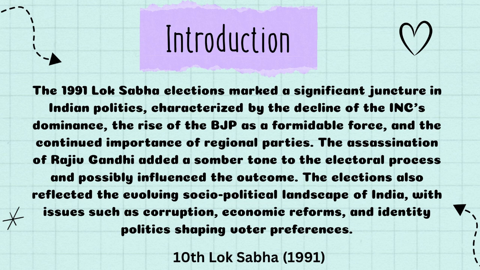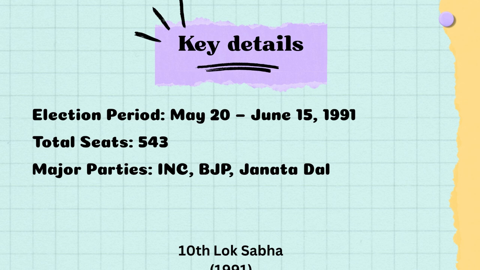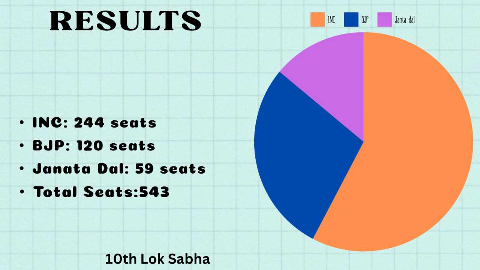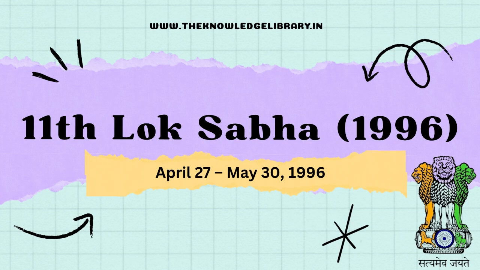shaping voter preferences. The key details of the 10th Lok Sabha elections were: the election period began from May 20 to June 15, 1991 and the total number of seats was 543. The major parties were INC, BJP and the Janata Dal. The results of the 10th Lok Sabha elections were: INC gained 244 seats while the BJP won 120 seats, with the Janata Dal winning 59 seats. Now let us move on to the 11th Lok Sabha election.